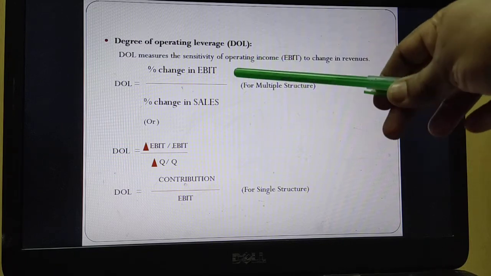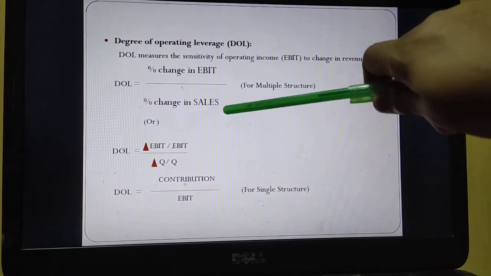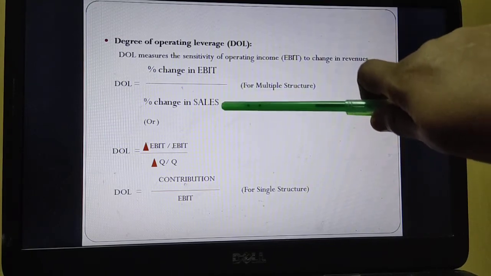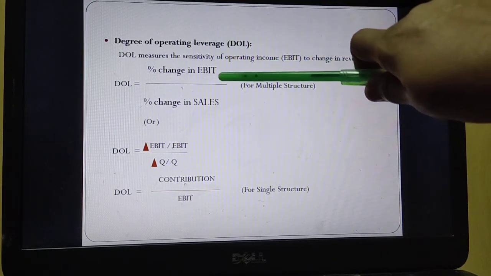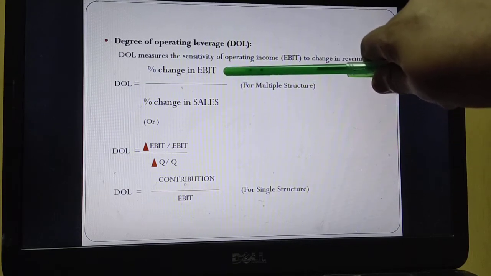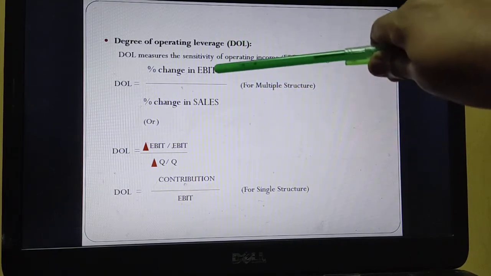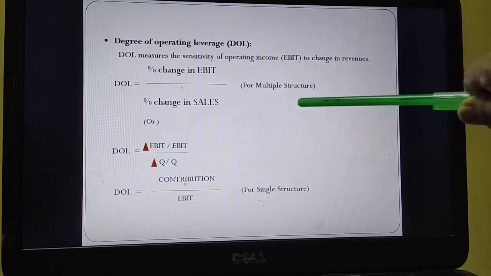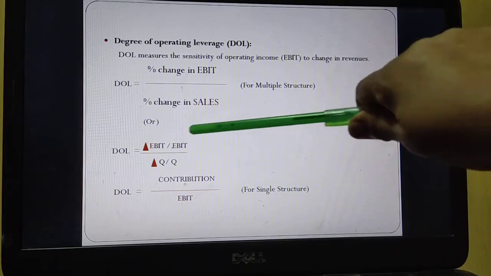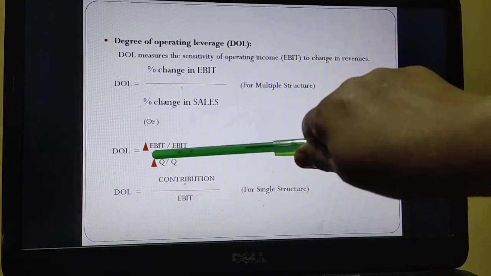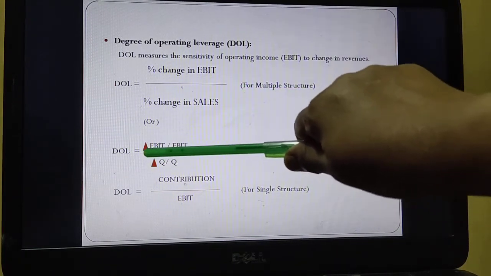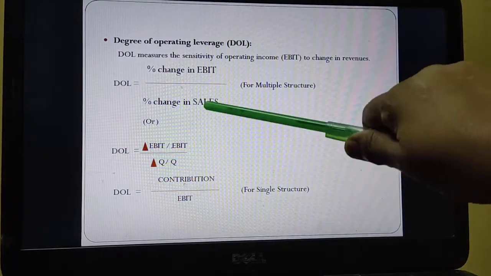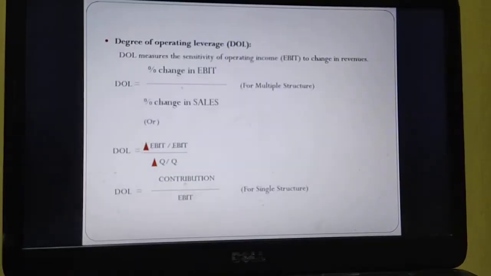For a multiple structure, this is the formula. You are comparing sales and EBIT. Remember that operating leverage means for an increase in sales, more than proportionate change in EBIT will be there if there is a fixed operating cost. So, percentage change in EBIT by percentage change in sales. That is the formula for multiple structure. This percentage change is nothing but delta EBIT by EBIT, delta being a change, divided by delta Q by Q. Q is nothing but the sales quantity we are talking about.